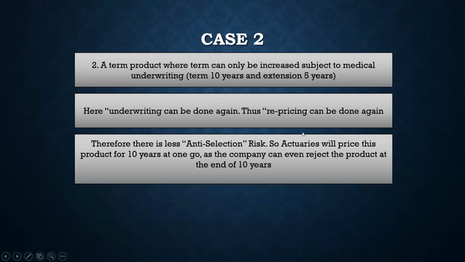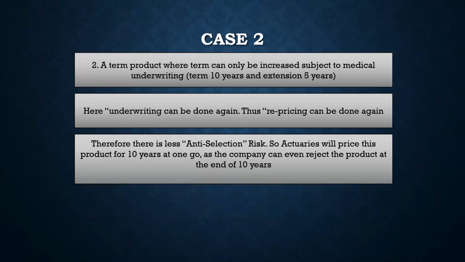Because underwriting can be done again, actuaries will price this product for 10 years, because if the renewal happens at the end of the 10 years, then the actuary still has the ability to price that product, or the underwriting team still has the ability to reassess the risk, and at that point of time the price can be determined. The underwriting team can even reject the product, saying that this is a substandard risk, I'm not going to sell the product or not going to extend.